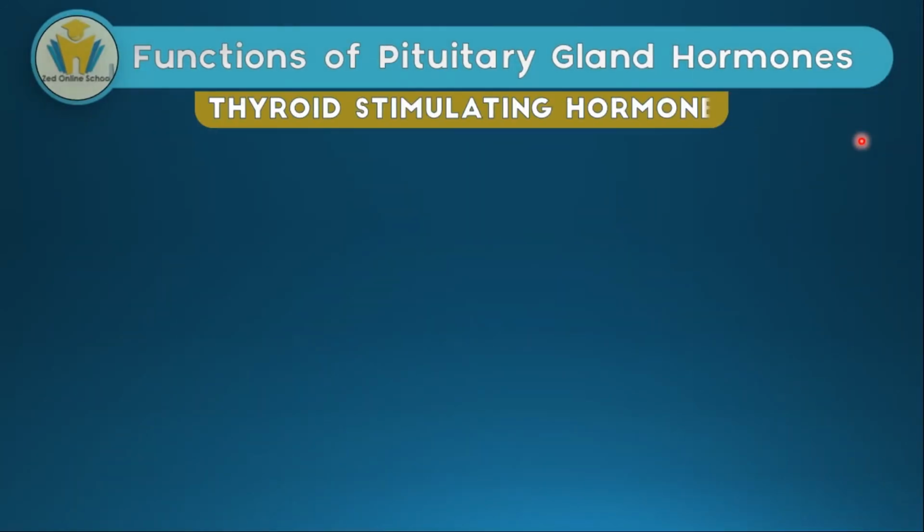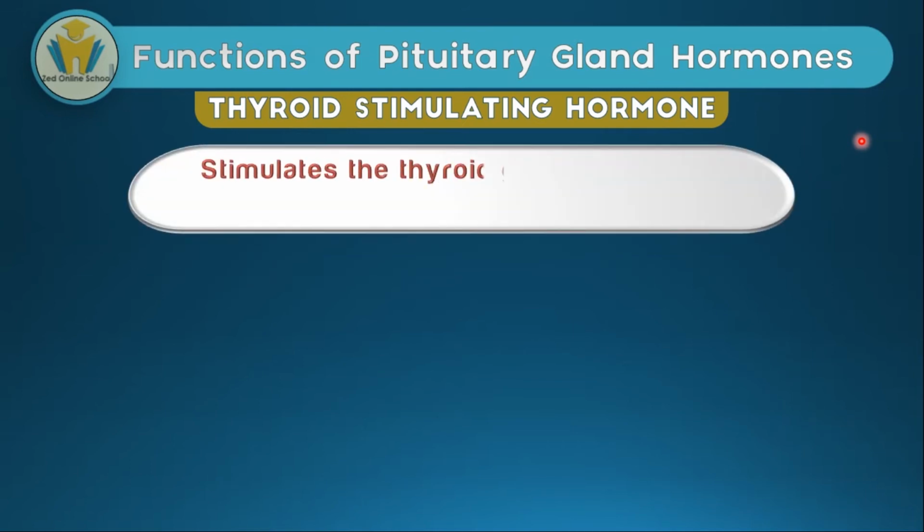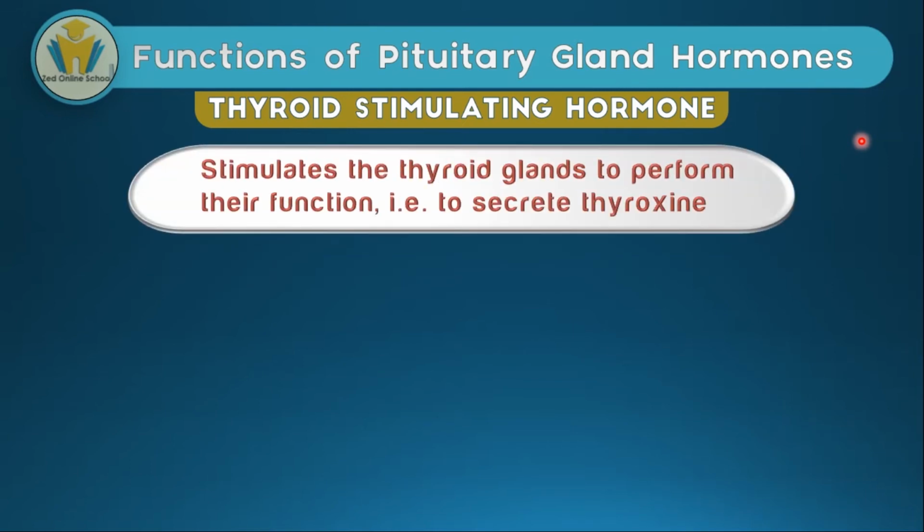Thyroid stimulating hormone is easy to remember because from the name we can easily map it to the function. It stimulates the production of thyroxine in the thyroid glands, or simply it stimulates the thyroid glands to perform their function. This hormone is also secreted by the anterior pituitary.